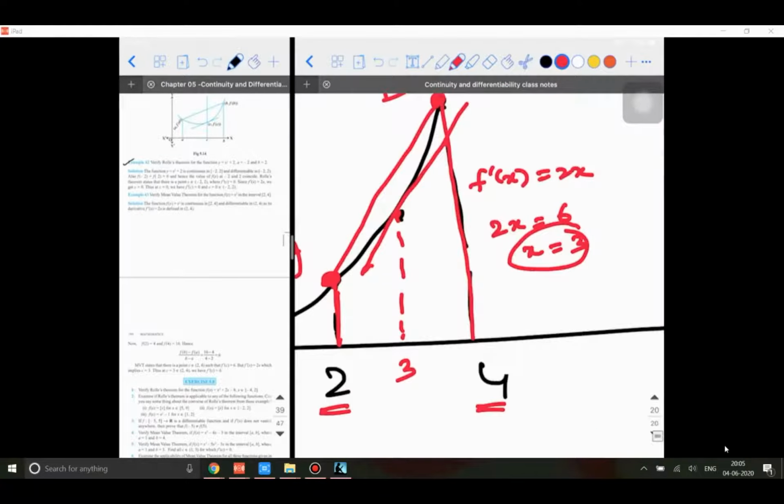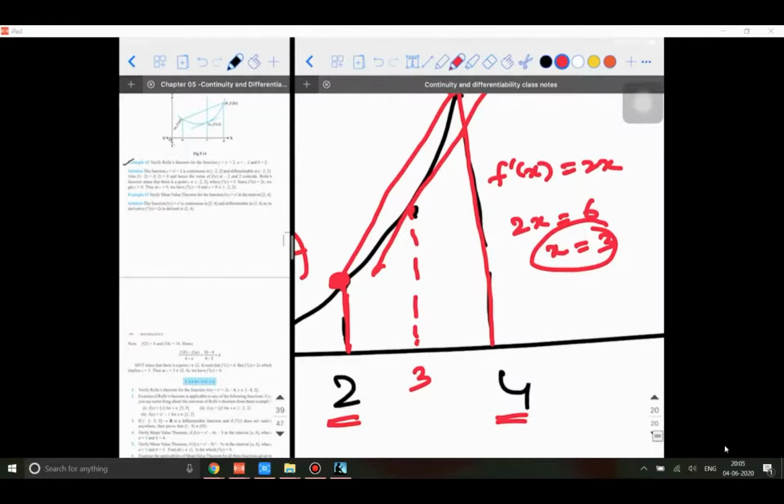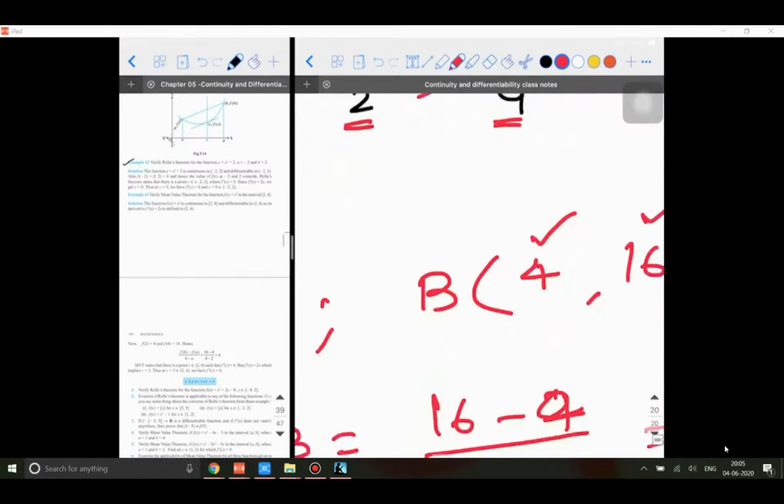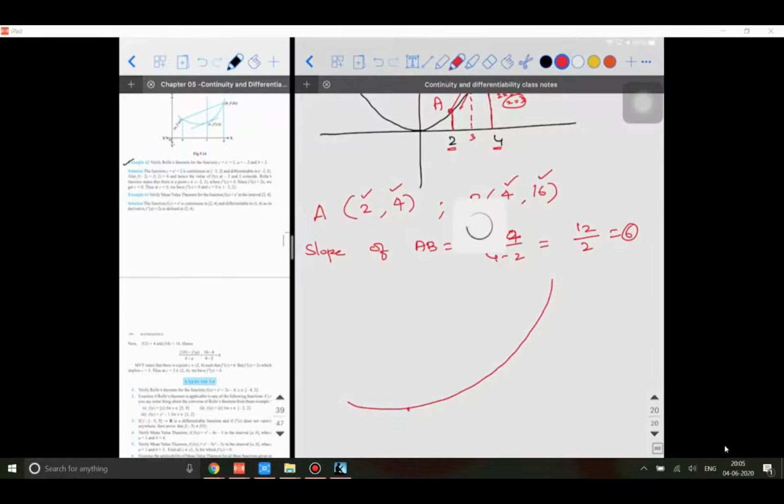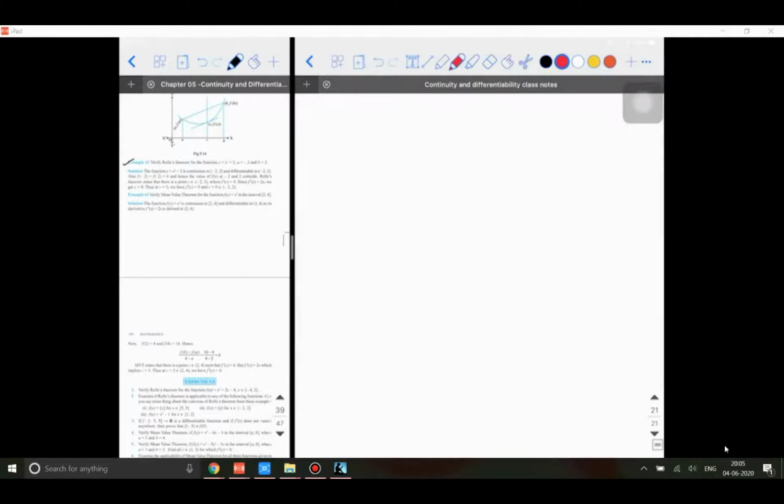I'll show you an extension of it. See, this 3 is there. Now I drew a tangent here. In a similar way, I'll take another page and take this graph. y is equal to x square is like this. Let me say this is 2 and this is 4. At the point C, I draw the tangent.